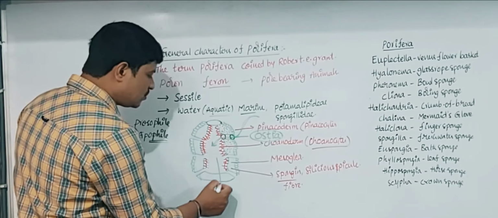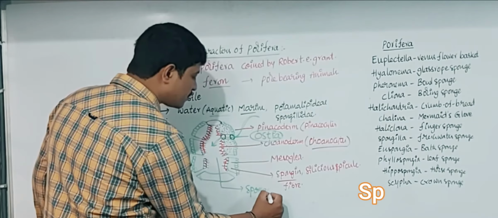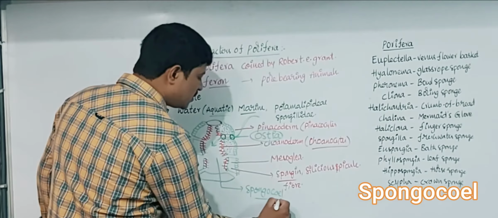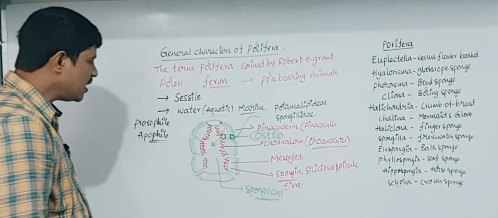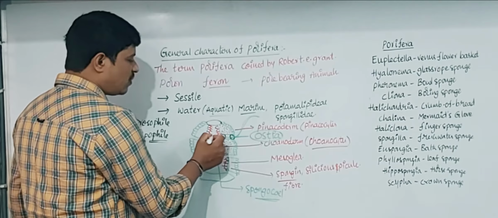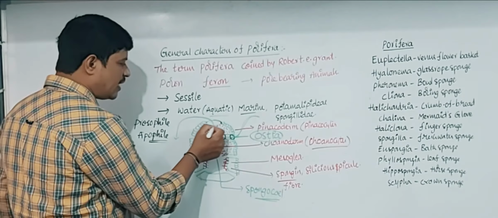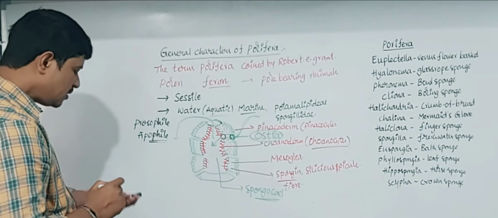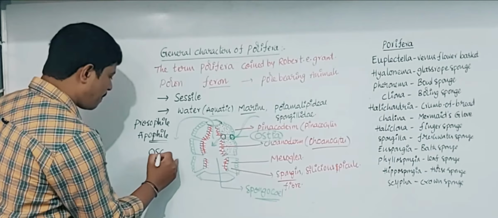Finally, it reaches the empty cavity known as spongocoel. From here, the water is eliminated outside. It has one more opening, known as osculum.